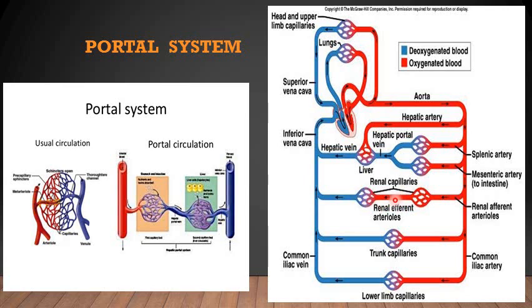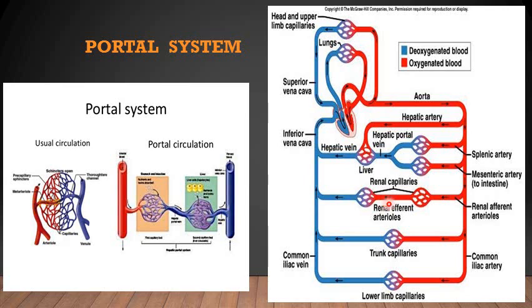The only example in the human body for this arterial portal system is present in the kidneys, in which there is one set, the glomerular blood capillaries, and from here the efferent arterioles go to join another set of capillaries surrounding the renal tubules, and then blood through the renal vein enters the systemic circulation. So this is the portal vessel.